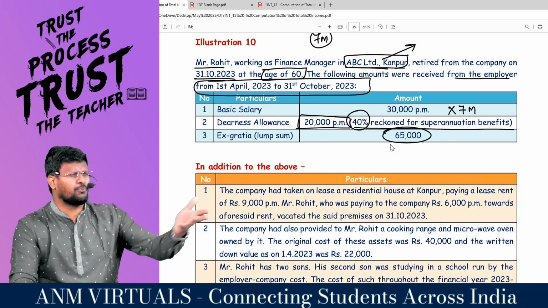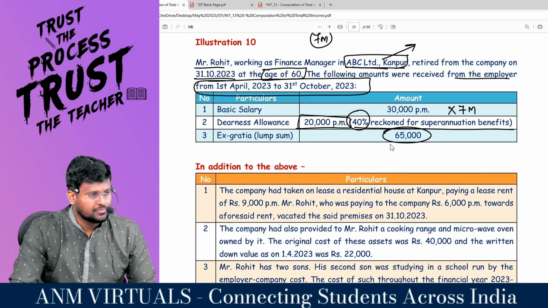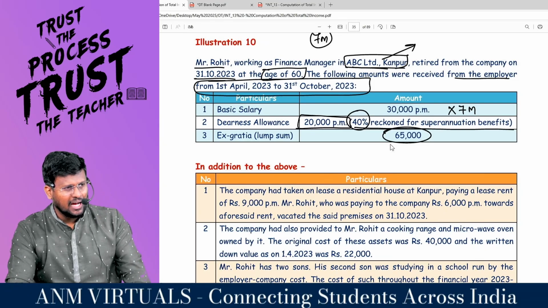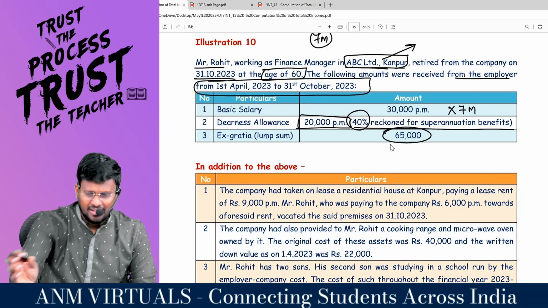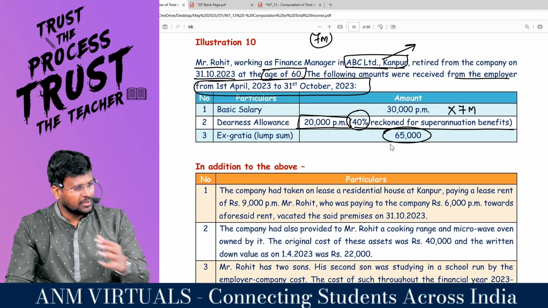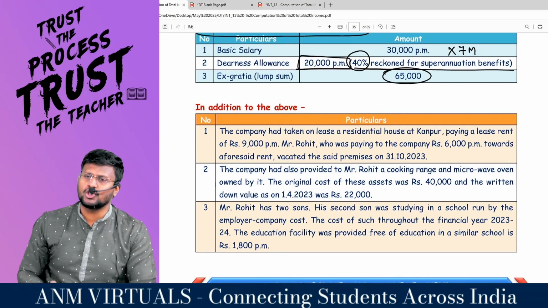It's like a type of bonus. Actually, gratuity is covered under the Gratuity Act. Right, sir? Ex gratia is nowhere covered. Ex gratia, sir, the employer himself is saying, take this 65,000 lump sum amount because you are going to retire. It's like a gift which has been given by the employer to the employee. It will fall under a type of commission or bonus.